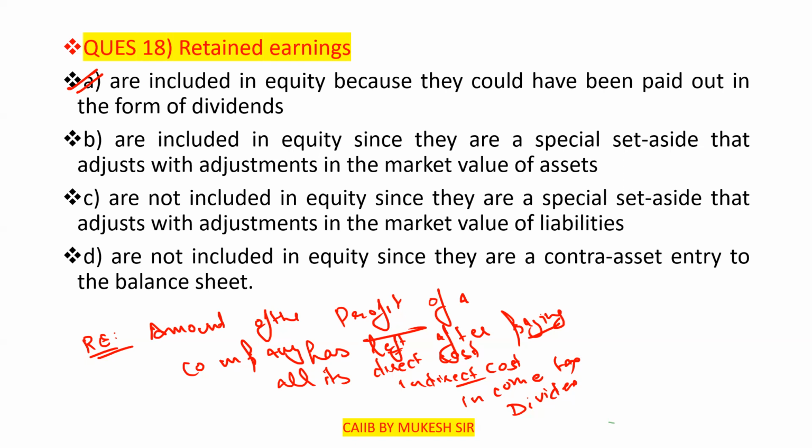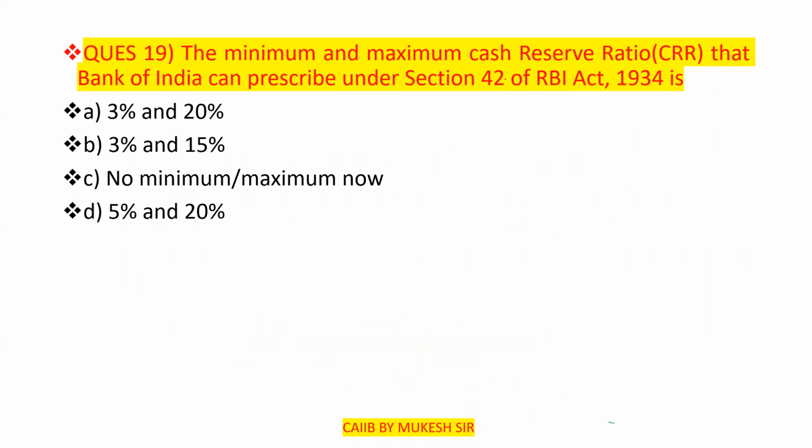Now move to the next question, question number 19. This question is very, very important, as many students have doubt in this question also. The minimum and the maximum cash reserve ratio that the Reserve Bank of India can prescribe.